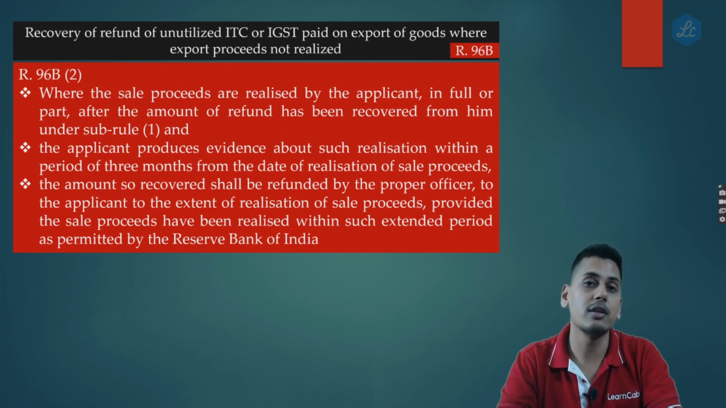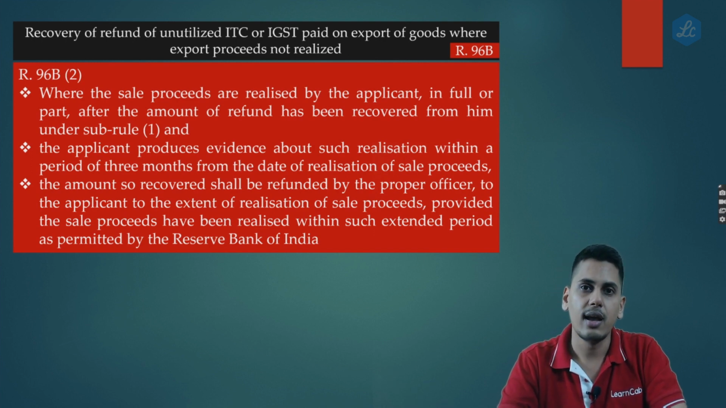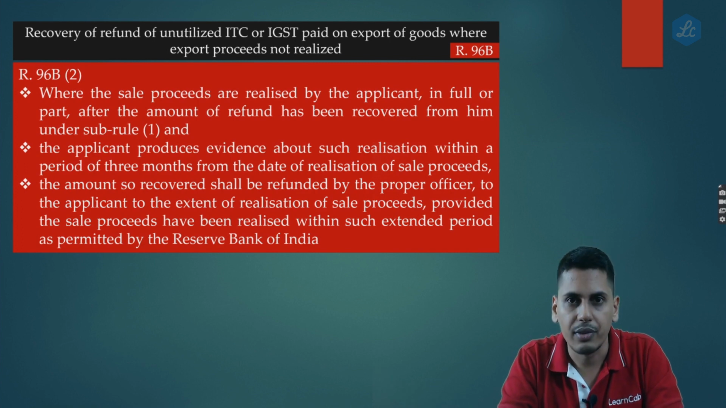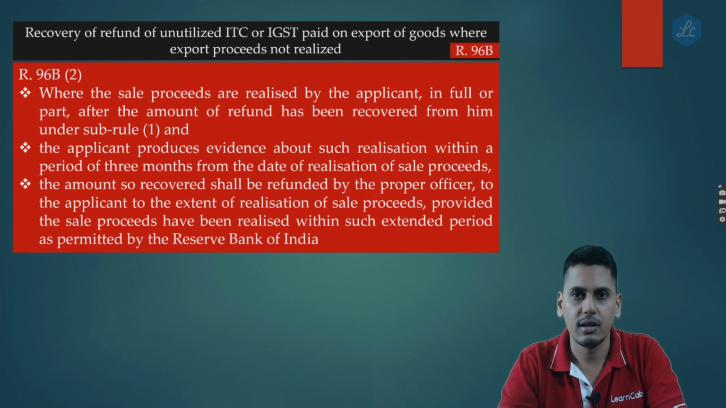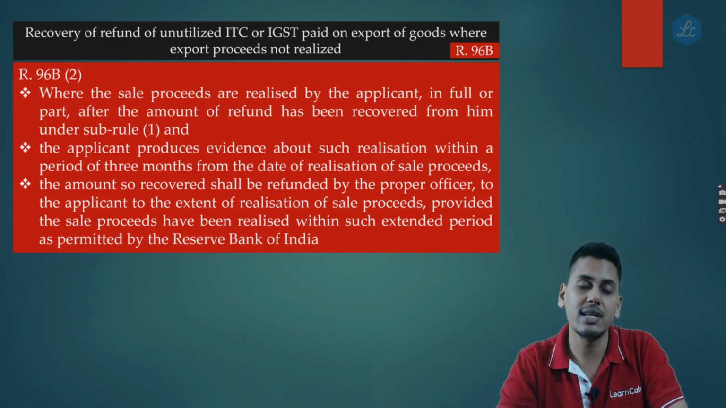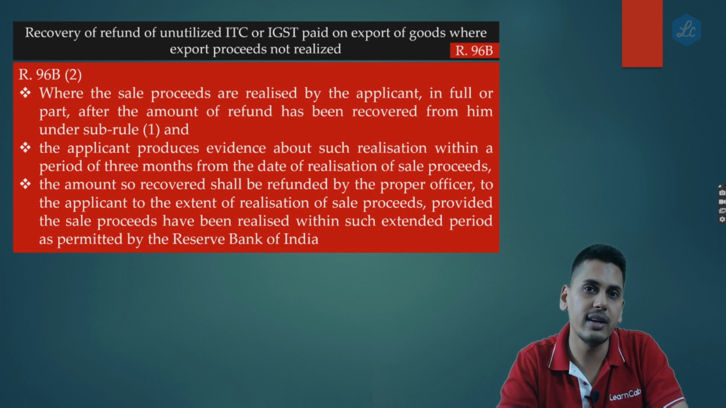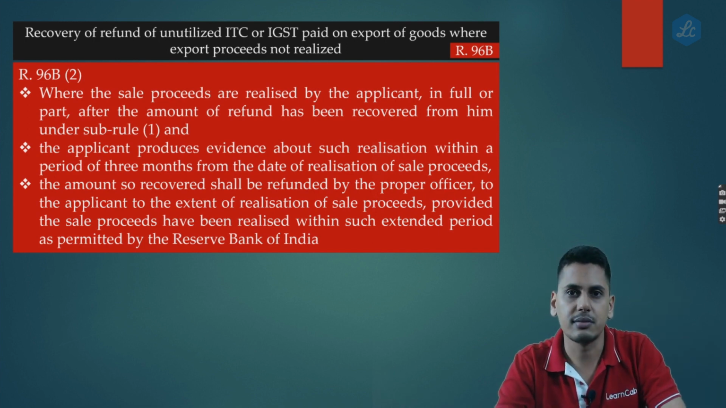96B2. Please follow the transaction carefully. I make an export of goods. It is a zero rated supply. I apply for refund. I receive the refund. Whether sale proceeds are realized? No. It is not realized within the time period which is allowed under FEMA plus extension. Should I pay back the refund which I have received from the government to the extent of non-realization? Yes. Along with interest? Yes. I pay that back. Subsequently, I realize the sale proceeds.